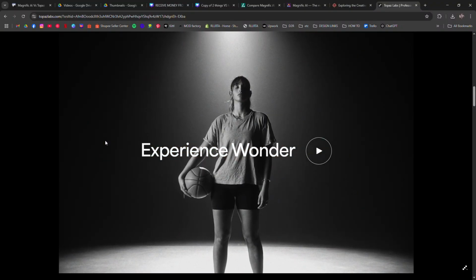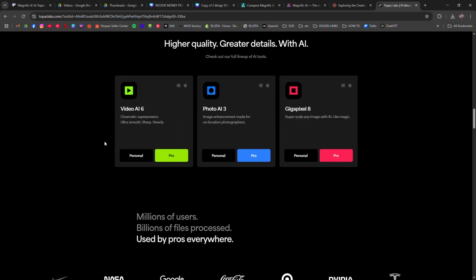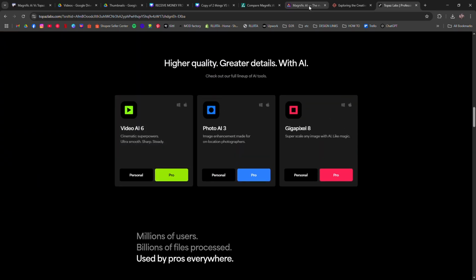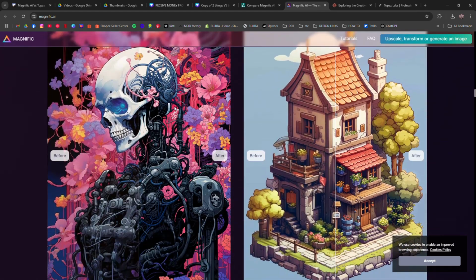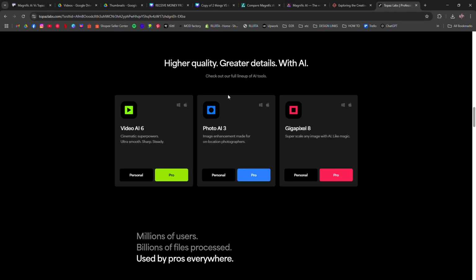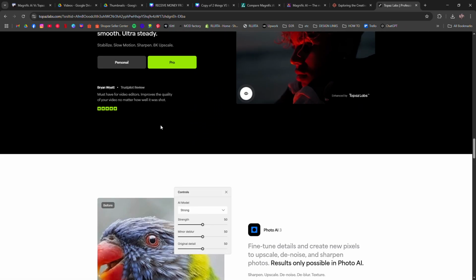Use Magnific AI if you want stunning visuals and don't mind creative liberties. Use Topaz AI if you want faithful, high quality enhancement for real photos or videos. Different tools, different purposes.